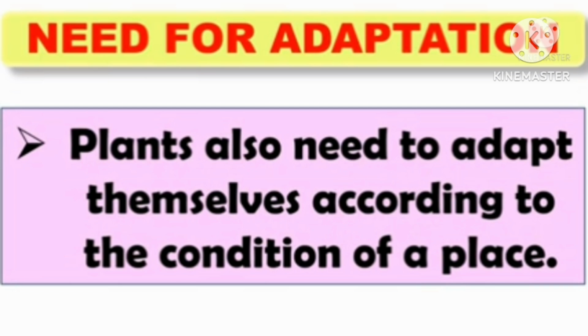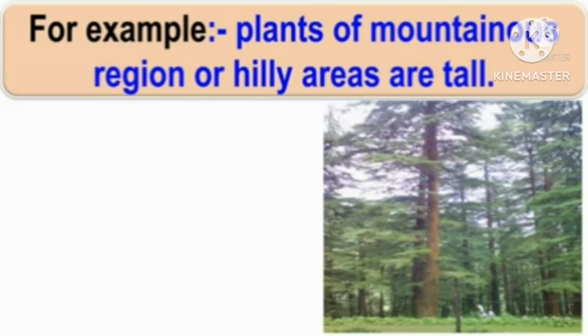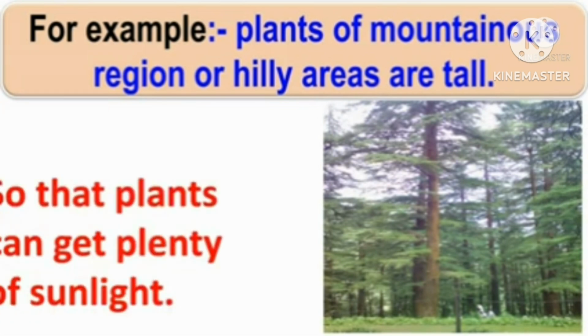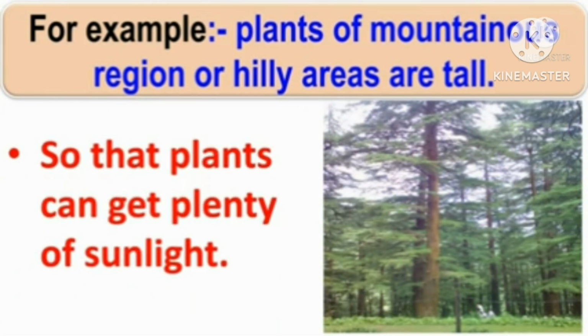For example, plants of mountainous region or hilly areas are tall, so that plants can get plenty of sunlight and they can prepare their own food. Also, they will be healthy. That's why they will be very tall.